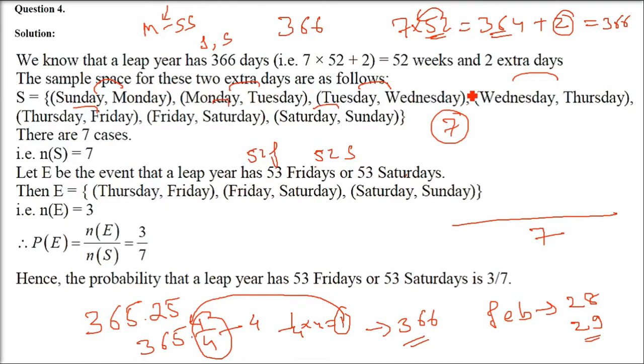It can be together also, but because it is OR, this is having a Friday, this is having a Friday and this is having a Saturday. So total number of favorable cases are 3. Total number of cases were 7. So 3 by 7 is the answer. So the possibility of this 53 Fridays or 53 Saturdays is 3 by 7.